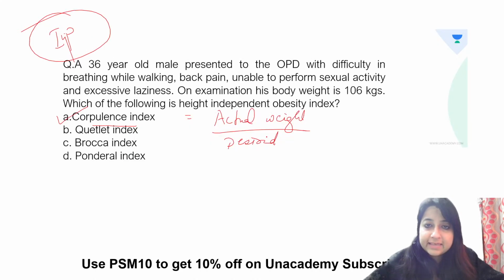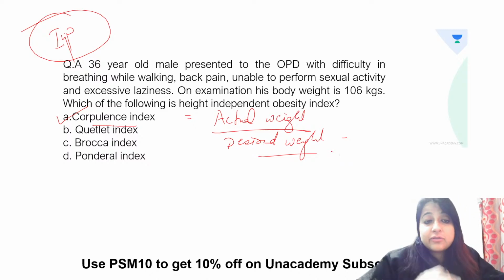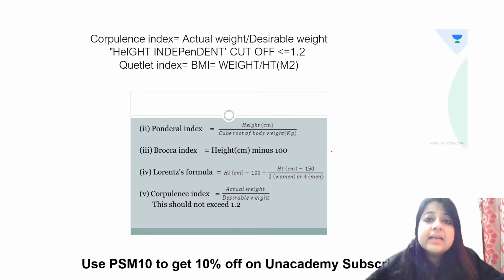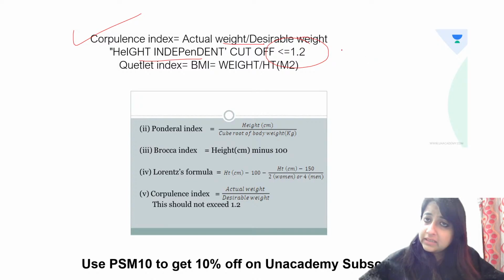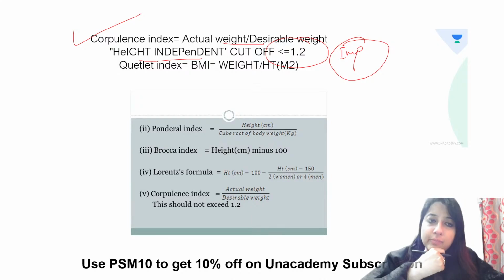Yes, corpulence index is actual weight upon desired weight. Okay, please remember that. So let's just quickly see the indicators for obesity. Corpulence index is actual weight upon desired weight, height independent. The cutoff is 1.2. If somebody is less than or equal to 1.2, it's okay. But if someone is more than or equal to 1.2, the person is overweight or obese.